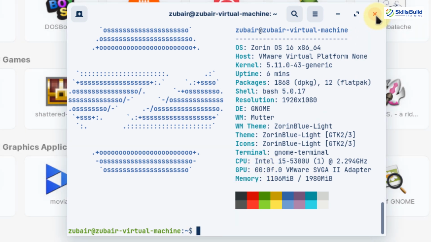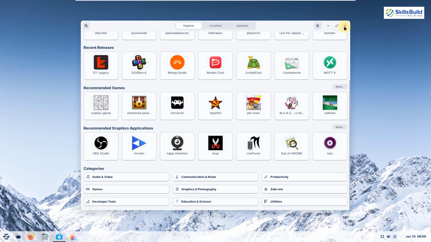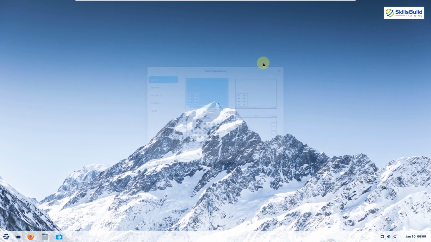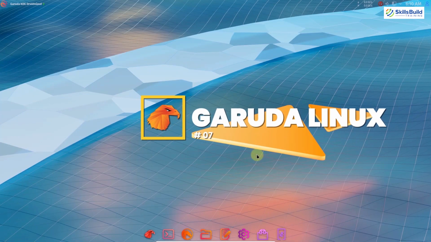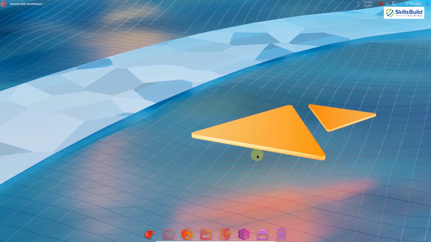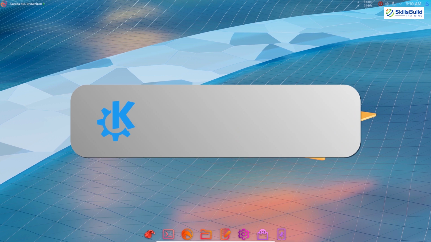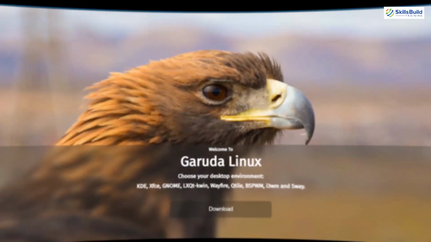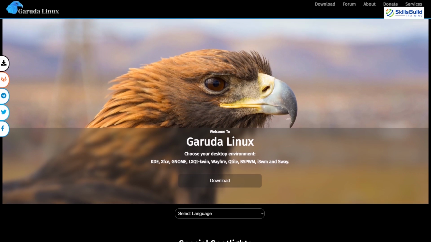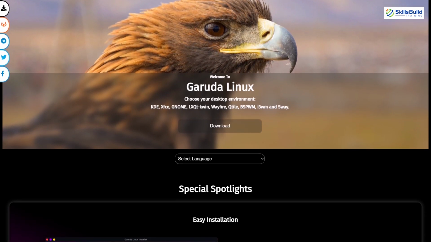That was all about this beautiful Linux distribution, and now let's move on to the last Linux distribution for today's video. Number 7, Garuda. Garuda Linux entered the world of Linux distributions with an excellent interface and outstanding design. It is based on Arch Linux, and comes with various desktop environments like KDE, XFCE, GNOME, LXQt, Wayfire, Qtile, etc. And it is a rolling release distribution, which gives the latest software updates and all the latest features.